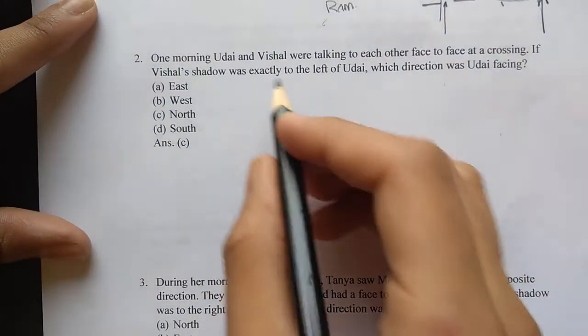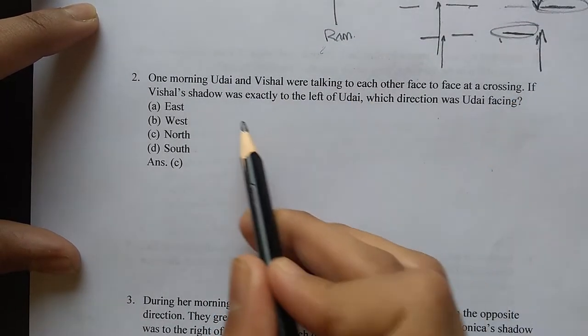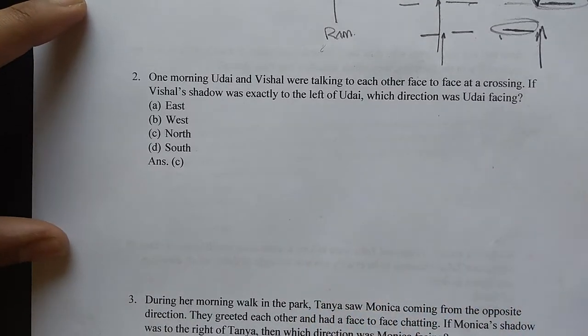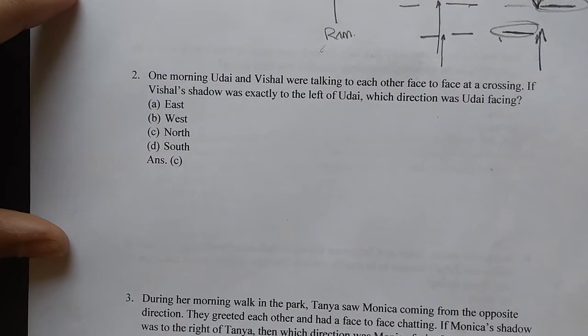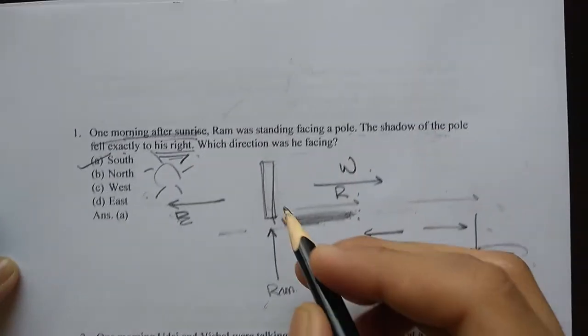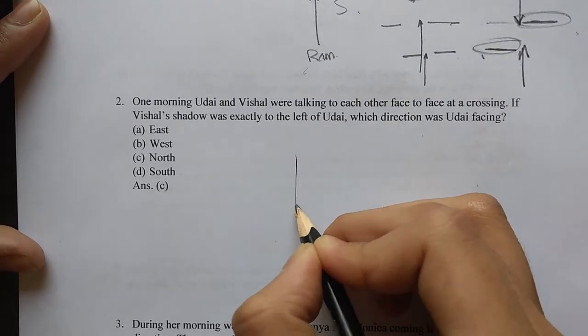Moving on to the next one. One morning, Uday and Vishal were talking to each other face to face at a crossing. If Vishal's shadow was exactly to the left of Uday, which direction was Uday facing? Now what I'll do is that I'll draw two arrows here. Here I drew a pole and an arrow. Here I'll draw two arrows, like this and like this.